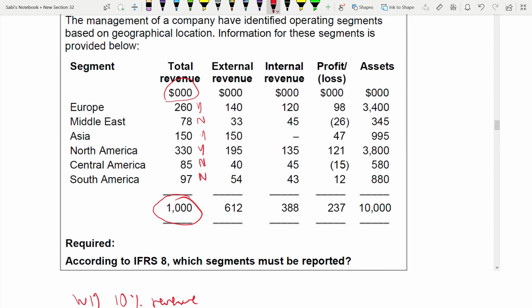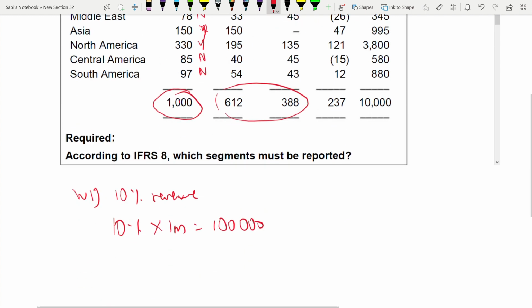Okay, so only three have been yes: Europe, Asia, and North America till now, which are reportable because we are looking at the total revenue. When you add up the internal and external, you should be getting 1 million. Now we'll look at the profit.